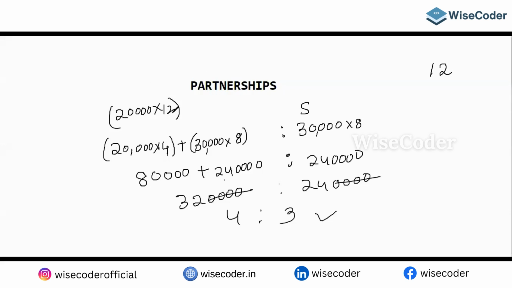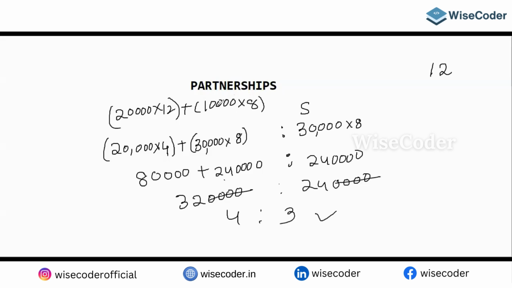Plus he is adding 10,000 in the beginning of the fifth month, which means from the fifth month. Till 4 months he invested only 20,000, so overall for the year he invested 20,000. So he invested 10,000 extra for how many months? 8 months.